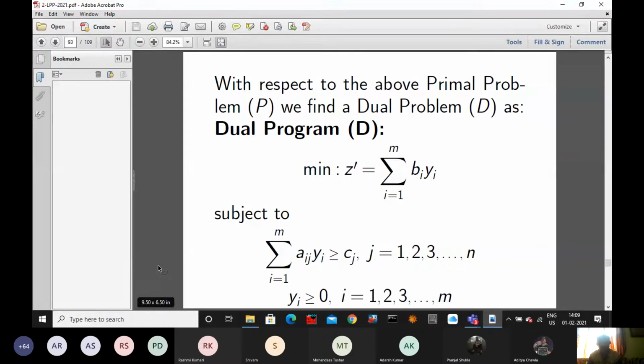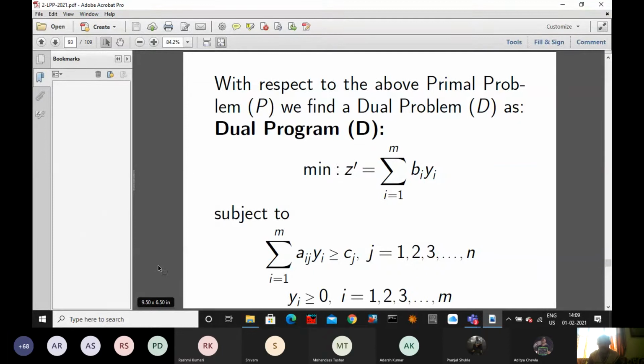Sometimes we have two names: one is something like a nickname, another is the official name. Here, they are two different problems, but they have some connection, like male and female. So the dual program is like this. Primal was maximization type, dual is minimization type.